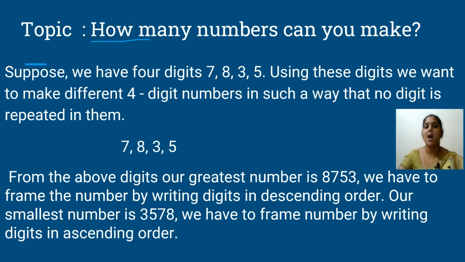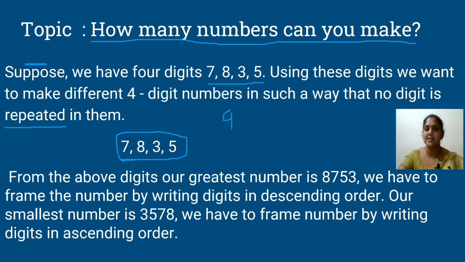Now we'll see how many numbers we can make. Suppose we have 4 digits: 7, 8, 3, 5. Using these digits, we want to make different 4-digit numbers in such a way that no digit is repeated in them. Whatever number we are framing from the given digits, the digit should not be repeated. So from these 4 digits, I want to frame my greatest number. What is my greatest number?